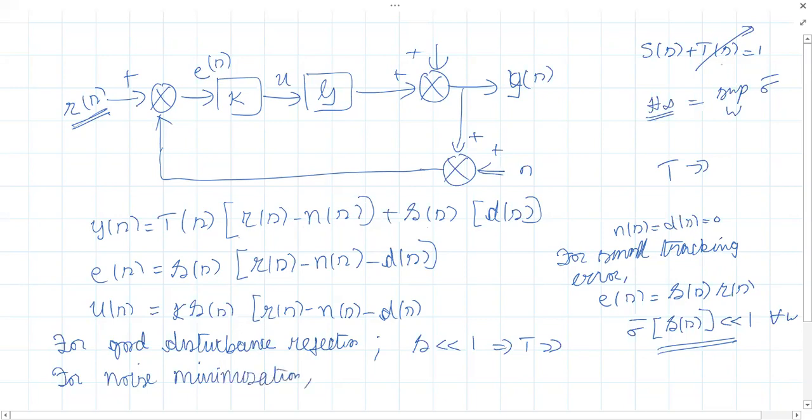What should be the condition? T(s) must be small. But T(s) being small means S has to be large. Okay, it's a conflicting requirement, right? So for good noise minimization, the complement sensitivity must be small.